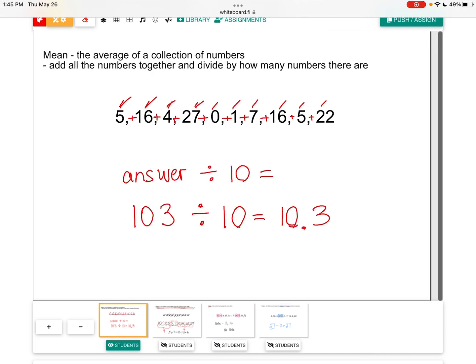And finally, mean is the average of the numbers that are all together. So we're going to add them all together and divide by how many numbers there are.